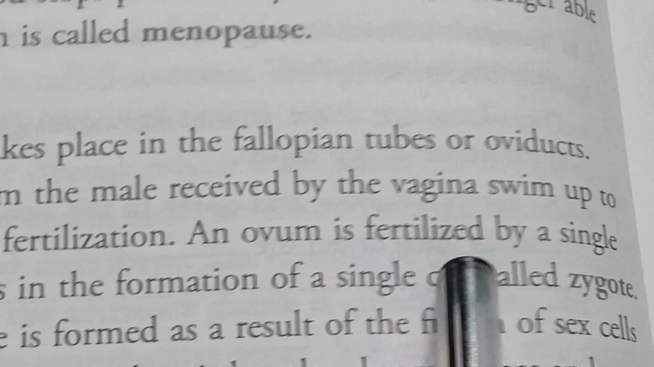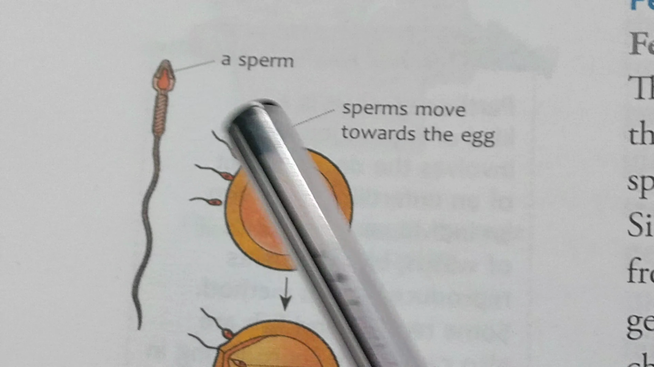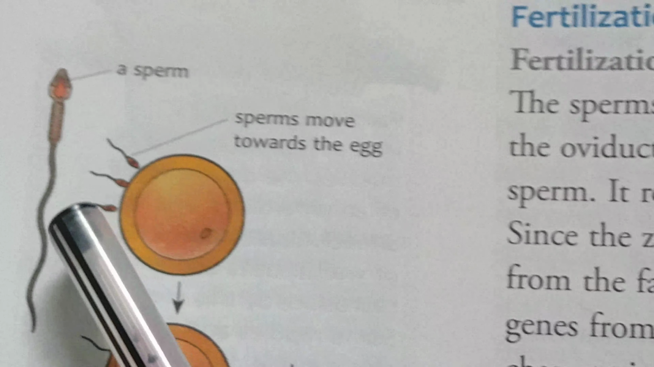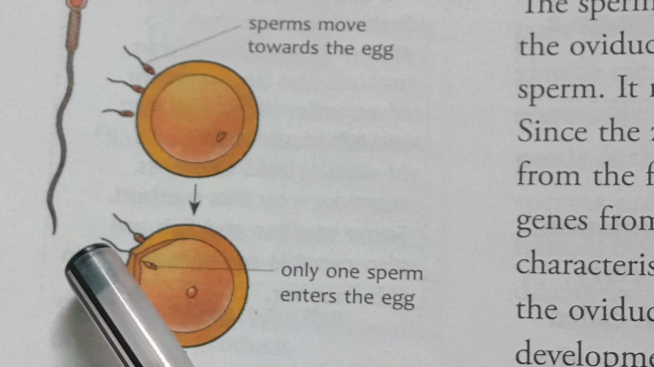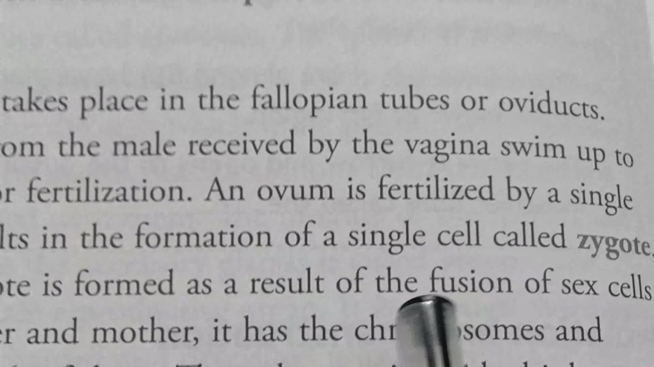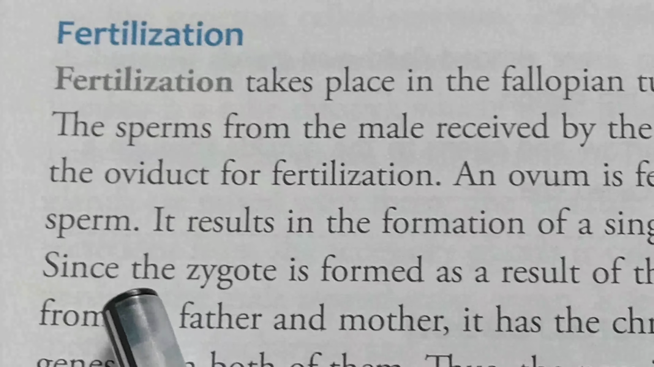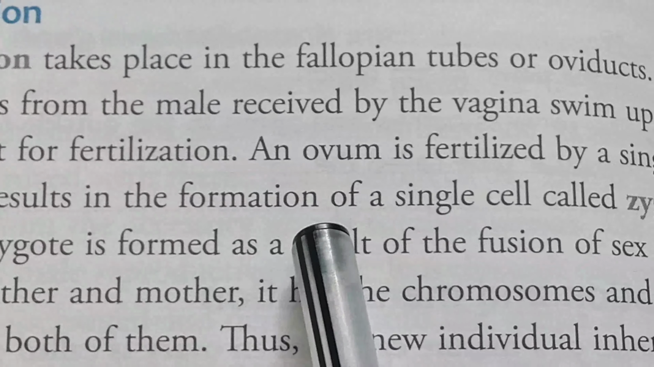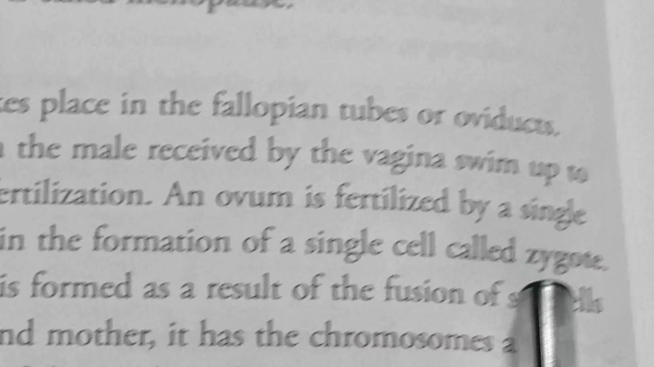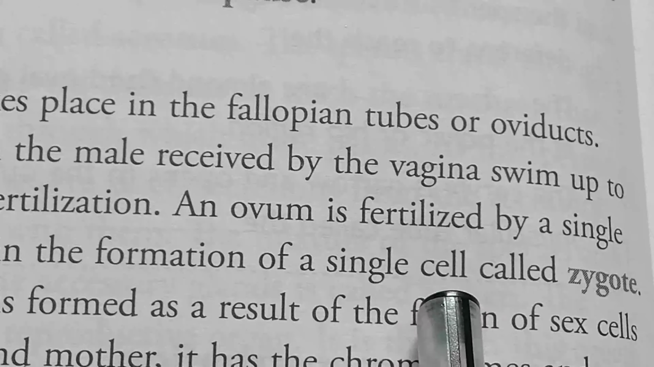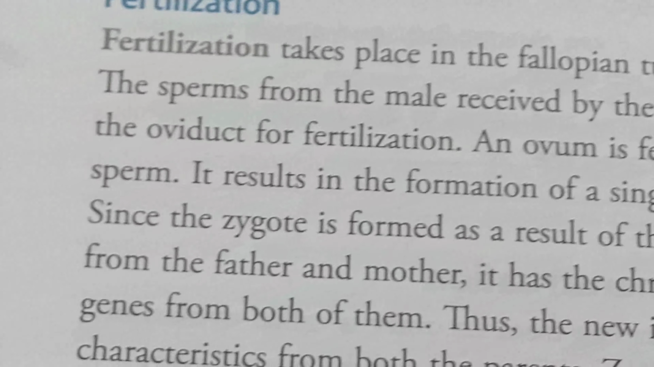An ovum is fertilized by a single sperm. So look at it. This one is sperm and there are more than one sperm, but only a single sperm can fertilize an egg. An ovum is fertilized by a single sperm and it results in the formation of a single cell called zygote. So after the fertilization, a single cell is formed. This one is known as zygote.